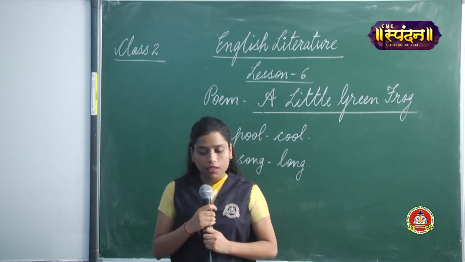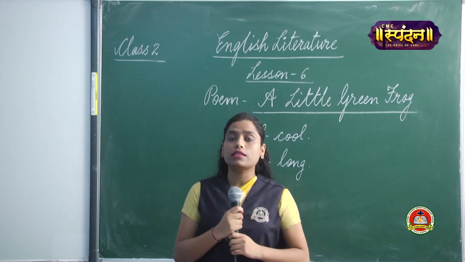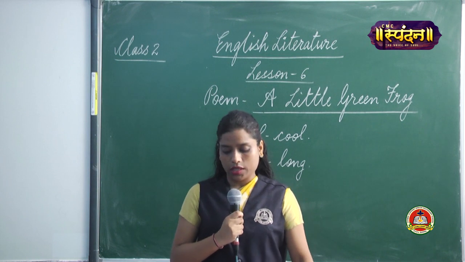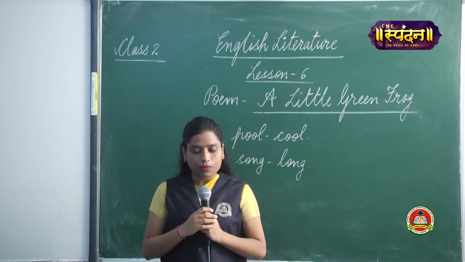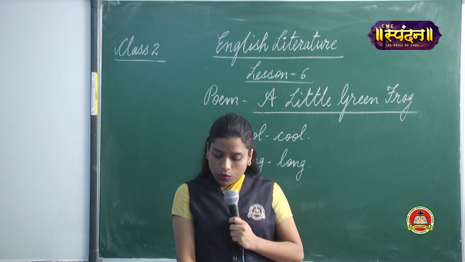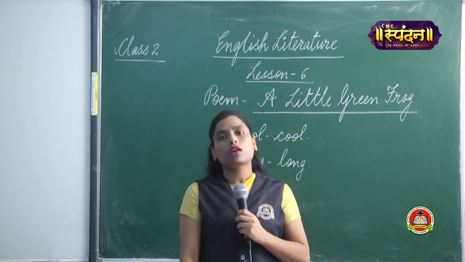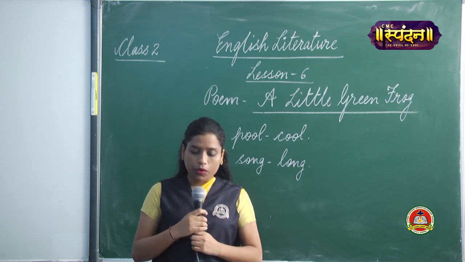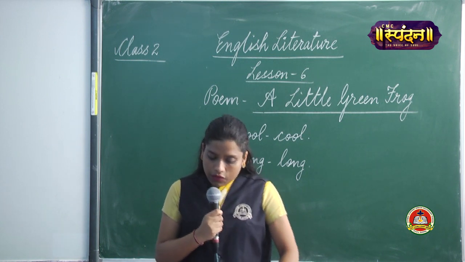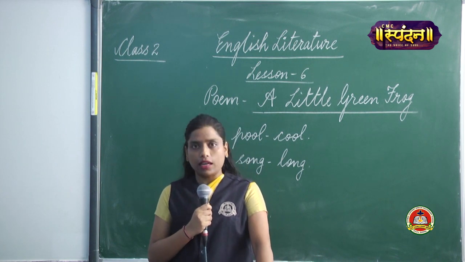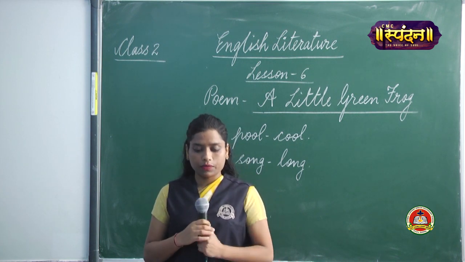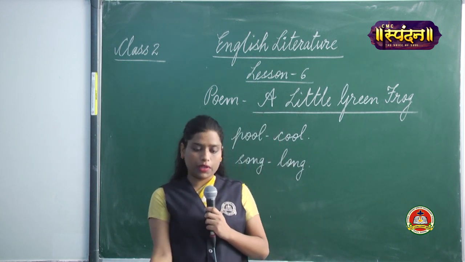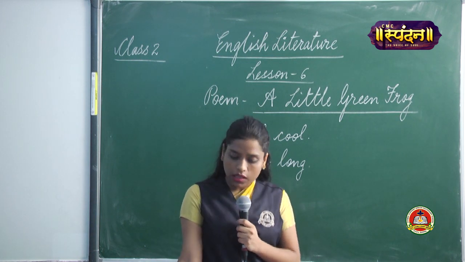Now we have a small exercise based on the understanding of the poem. See the next page. Circle the correct choice. So here you have a few statements given to you, and the options are also given. You have to choose the correct option. Now that you have understood the poem, let's discuss it. The little frog was green or pink in color. So what was the color of the frog in the poem? The color of the frog was green. Yes, we have a little green frog in the poem.